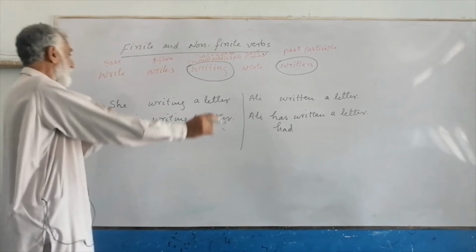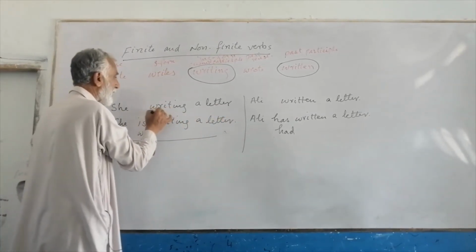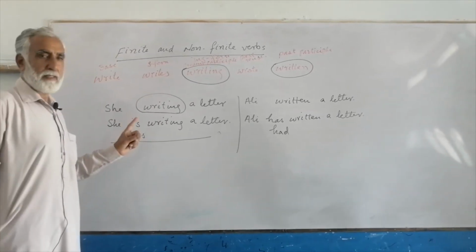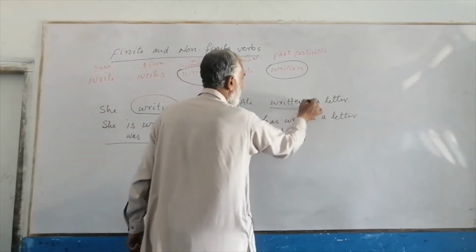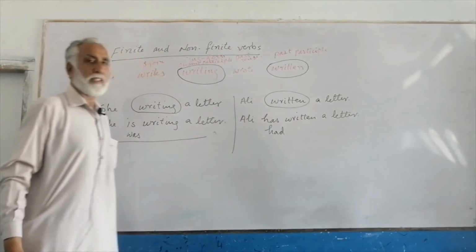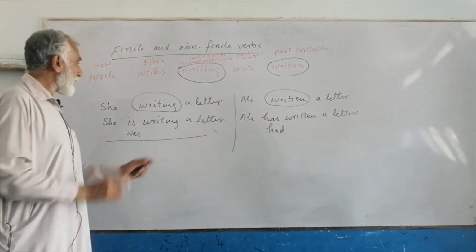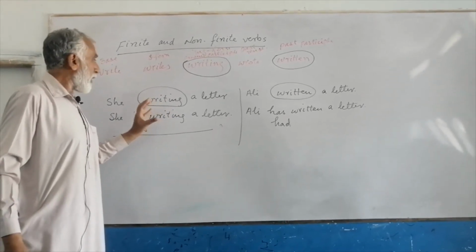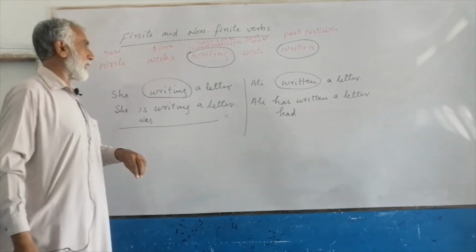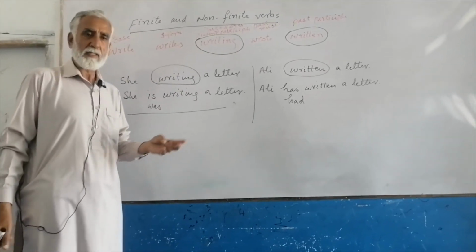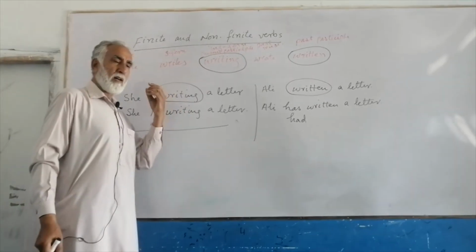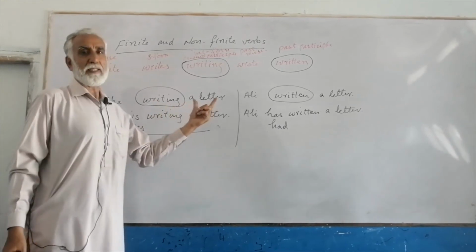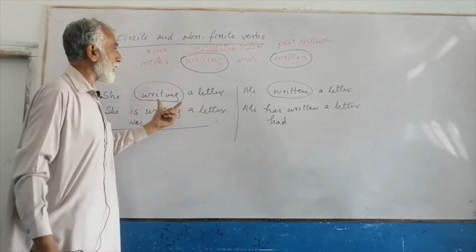So now come back to the point. Writing in itself doesn't show us any tense. Written doesn't show us any tense. So we conclude here that any form of verb which doesn't show us any tense, present tense, past tense, perfect tense, or future tense, we call that a non-finite verb.